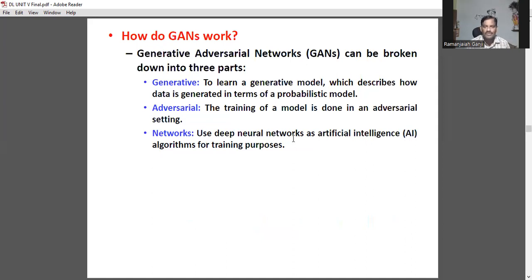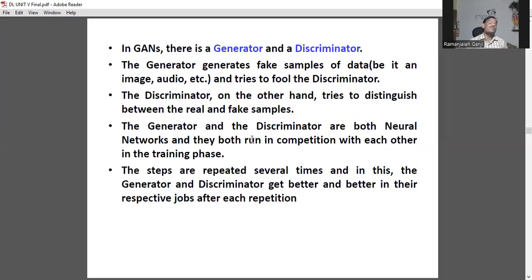GANs can be broken down into 3 parts: generative, adversarial, and networks. In this model, it describes how the data is generated in terms of a probabilistic model. And then the training of the model is done in adversarial settings. It uses a deep neural network as an artificial intelligence algorithm for training purposes. See, whatever information we have, training data, whatever data is in terms of experiences,